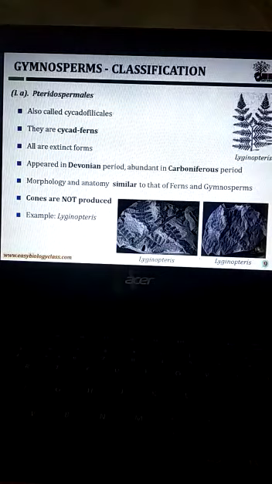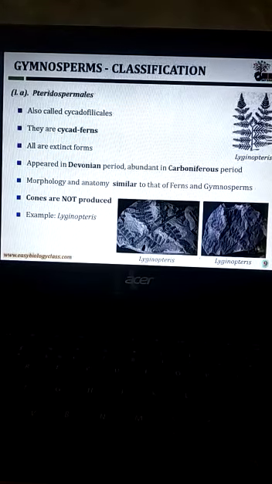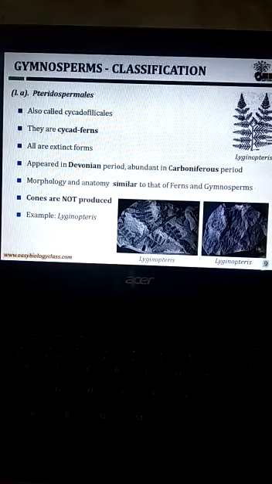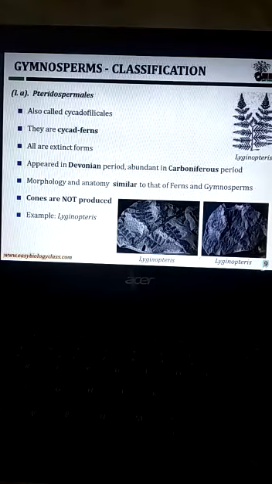The order Pteridospermales, also called Cycadofilicales, are the seed ferns or cycad ferns. All are extinct forms. They appeared in the Devonian period and were abundant in the Carboniferous period. Morphologically and anatomically they are similar to ferns and gymnosperms. Cones are not produced. Example: Lyginopteris. This is a fossil plant.